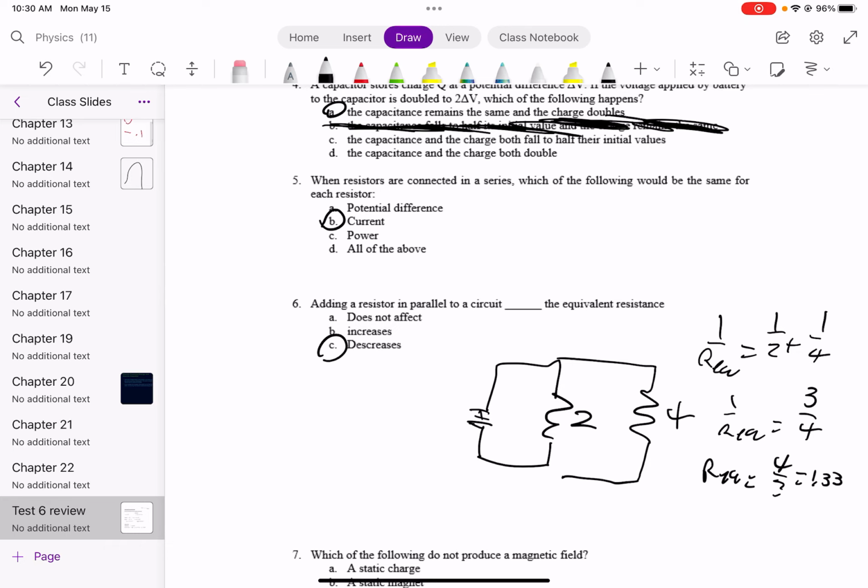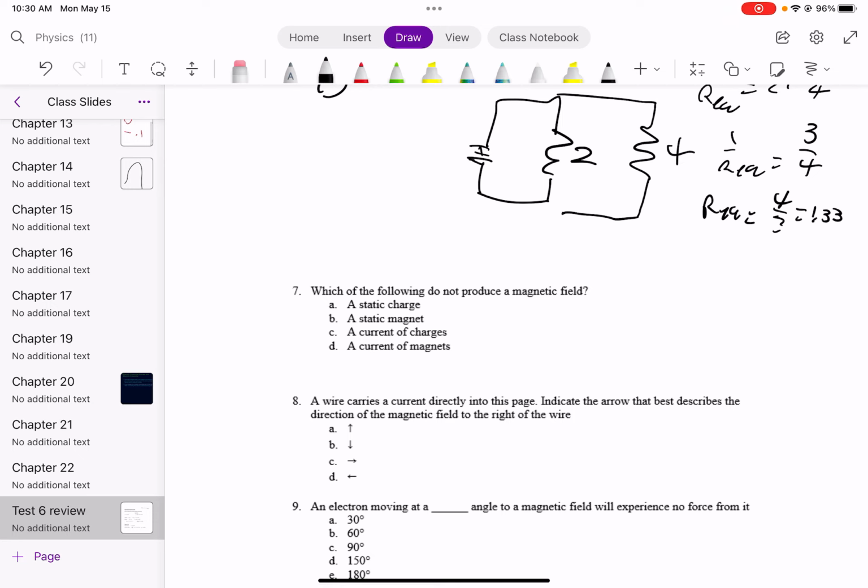A current of charges also produces a magnetic field. This is the first concept in chapter 22. If you have a current, that produces a magnetic field around it. So the only one of these that does not produce a magnetic field is a static charge. A charge that is just standing still does not produce a magnetic field. Once that charge begins to move in a current, that is what produces a magnetic field.